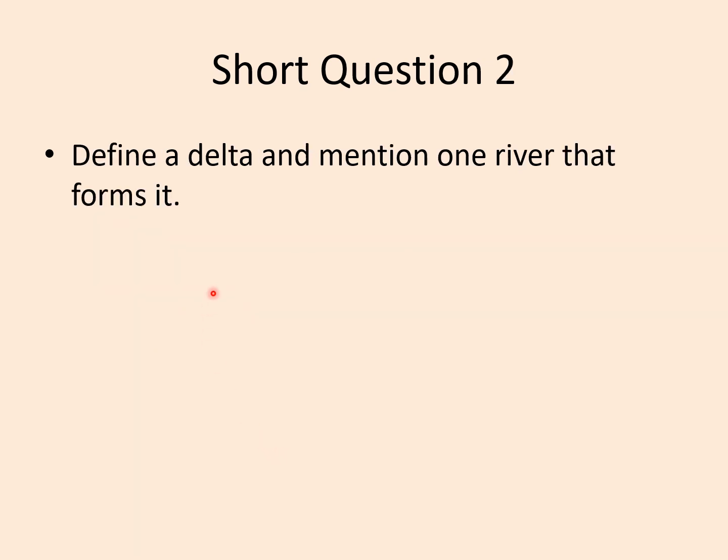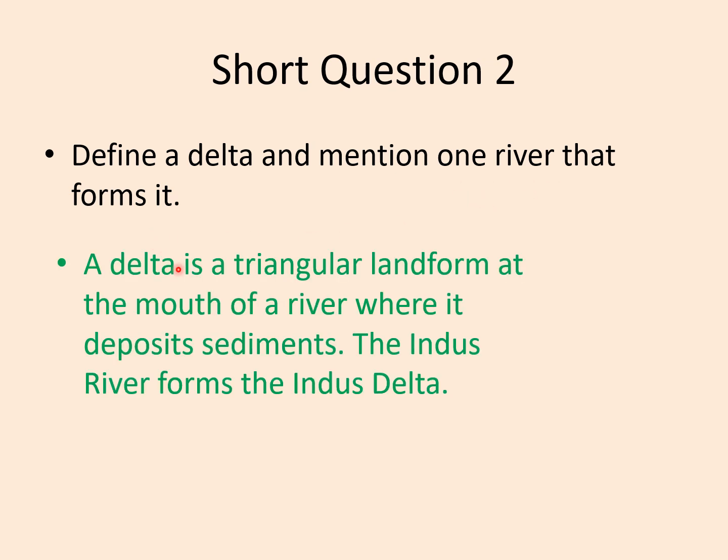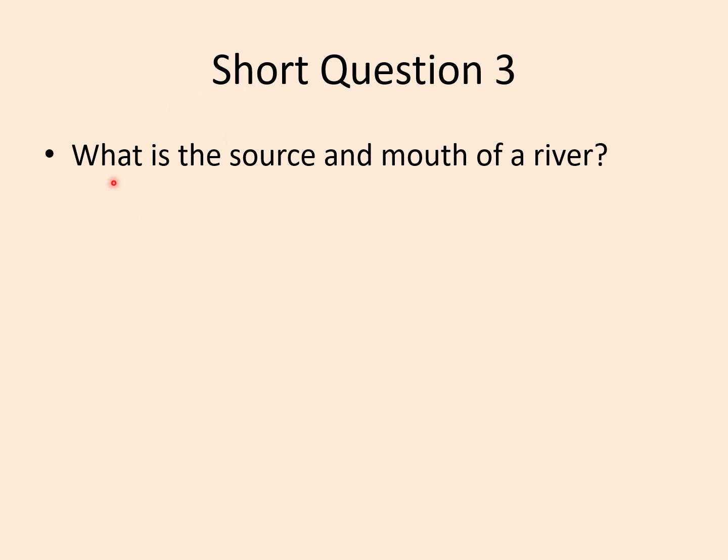Next question is: Define a delta and mention one river that forms it. A delta is a triangular landform at the mouth of a river where it deposits sediments. The Indus River forms the Indus Delta, right? Next is: What is the source and mouth of a river?